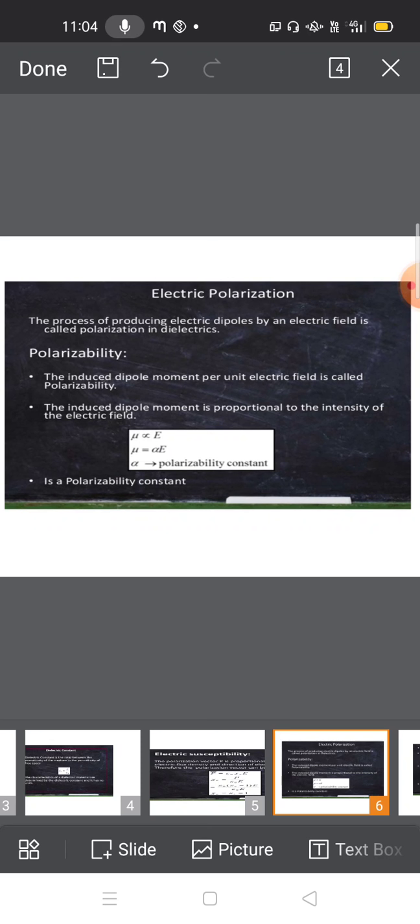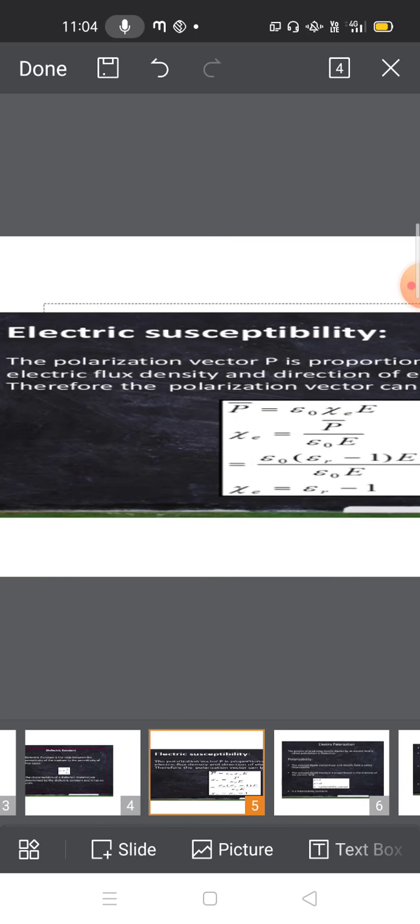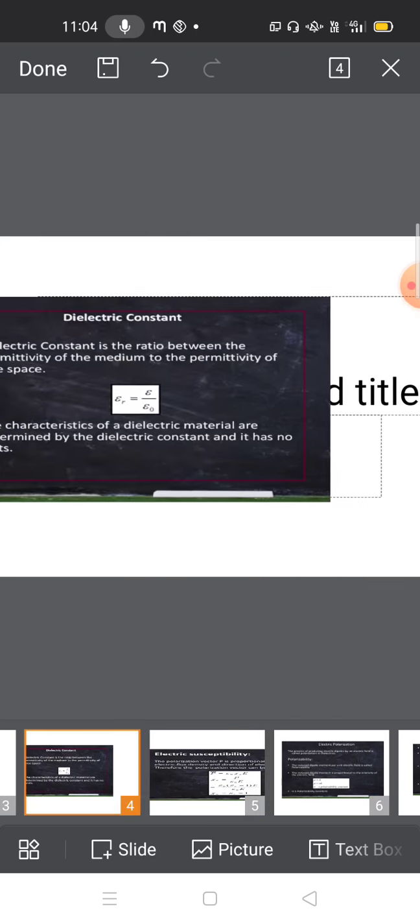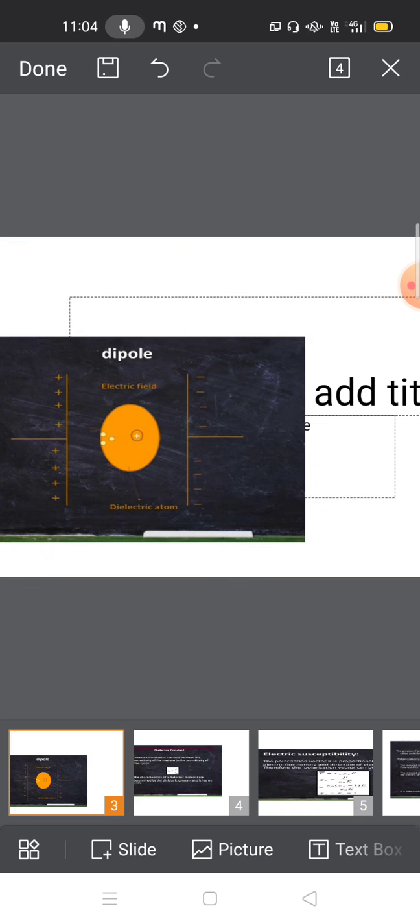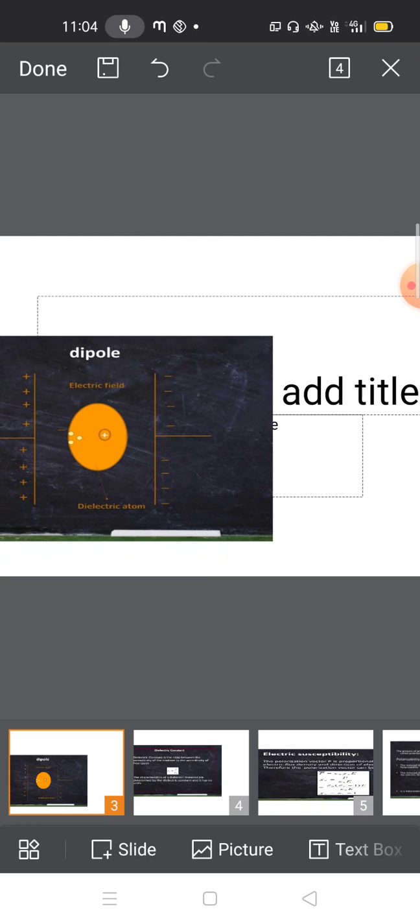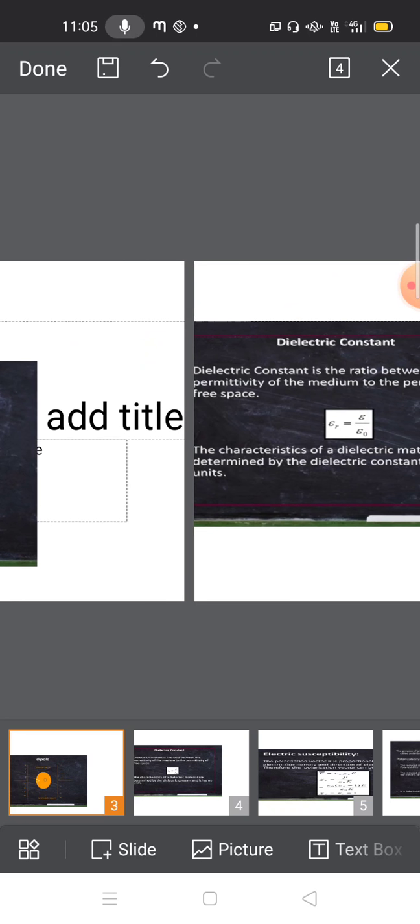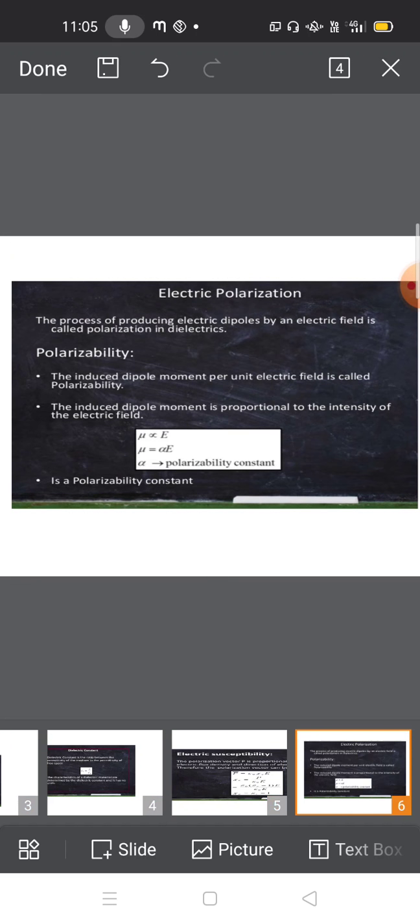That is why in the previous slide we discussed what a dipole is. In the case of a dipole, without an external field, the centers of the electron cloud and nucleus coincide. When an external field is applied to the atom, the charges move in opposite directions. So an opposite field is created, and in this way polarization takes place between the two plates. That is electric polarization: charges are moving towards opposite directions, so electric polarization takes place in dielectrics.